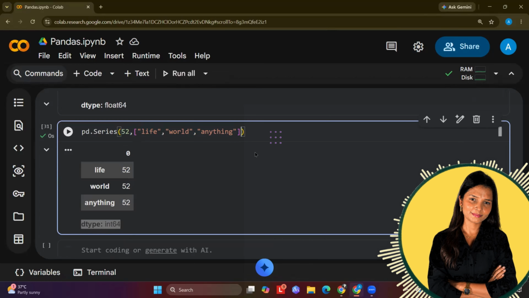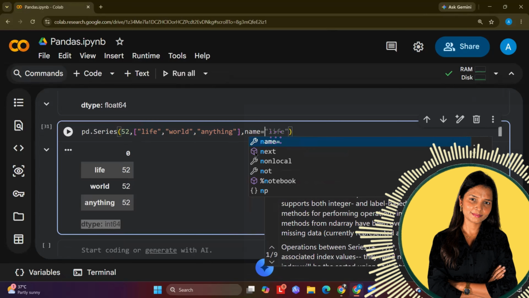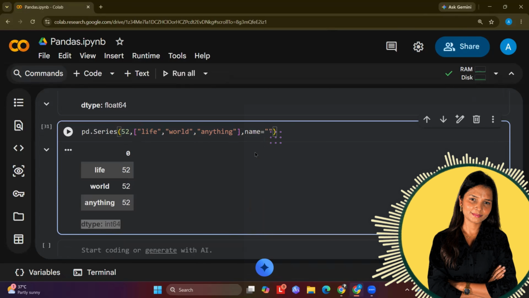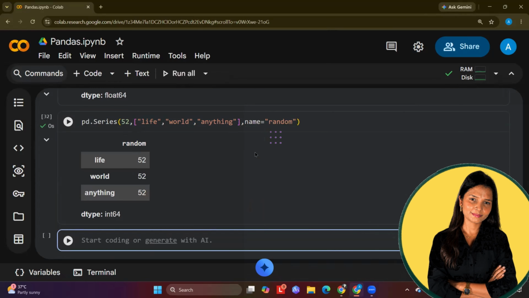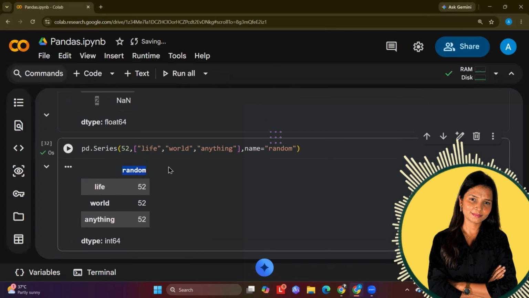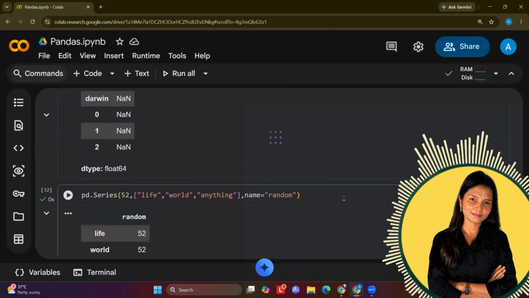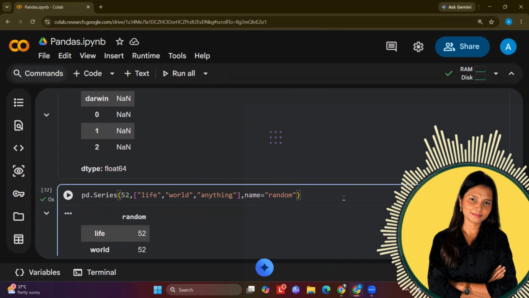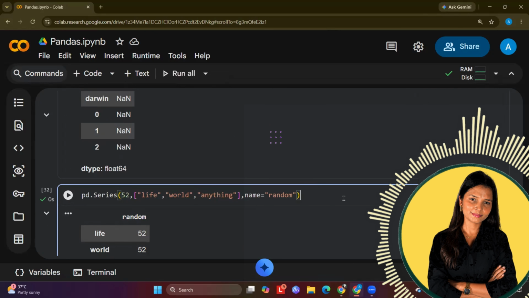Now I can give it a name also. So let's say this is just a random thing, so I can give it a name. Series can have a name. Let's say the name is random. Okay, so this series will have a name now. You can see instead of the 0 over here, we were getting 0 earlier, right? Now I changed it to random. It means series can have a name and you can give it any name. Got it? So in Pandas, when you are creating series, this is how it works.